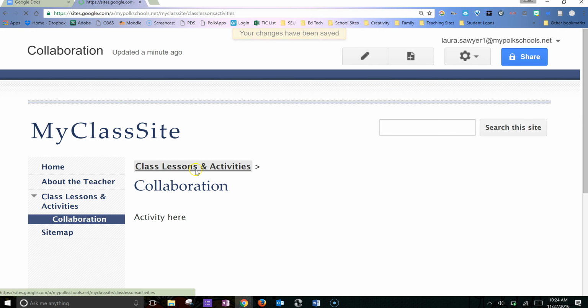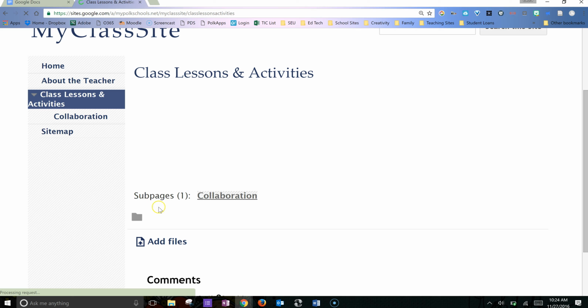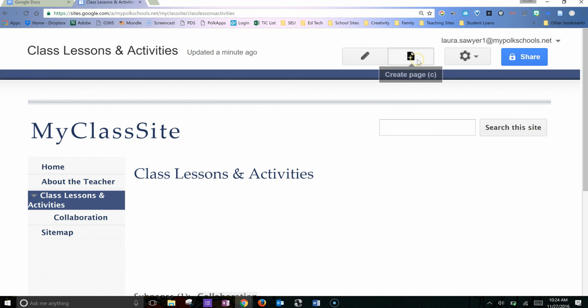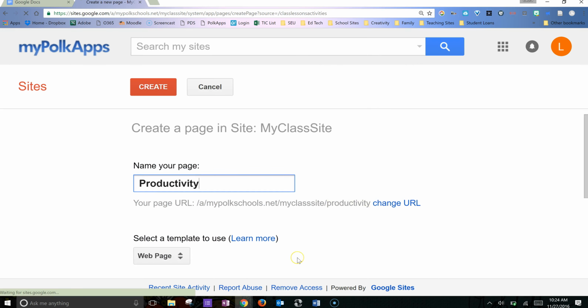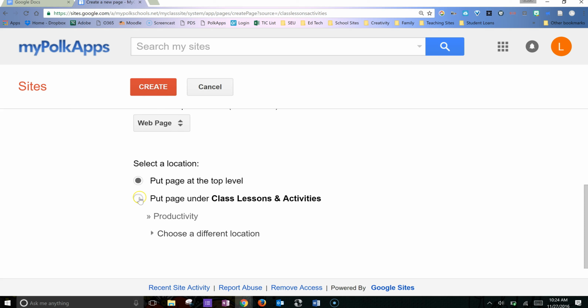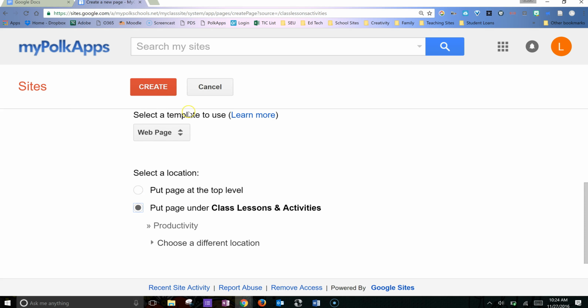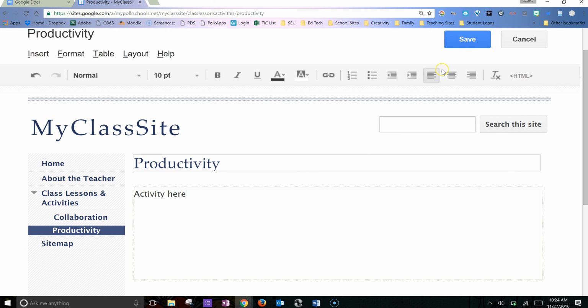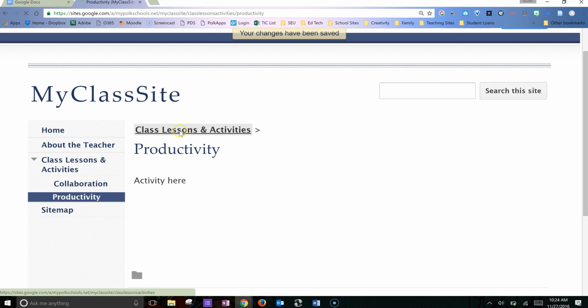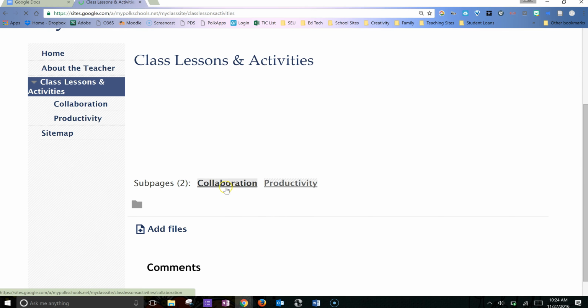If I go to my class lessons and activities page, you see I have one subpage on collaboration. I'm going to create another one on productivity. Again, I want it as a web page, and I want to put it under class lessons and activities. I'm going to add an activity later and then click save. And now when I look at class lessons and activities, now I have two subpages, as well as over here on the left hand navigation, I've got two subpages under class lessons and activities. I can collapse that if I want to or keep it open.